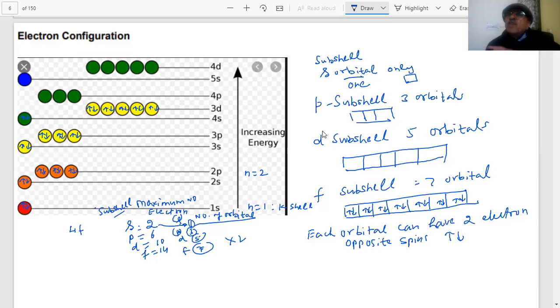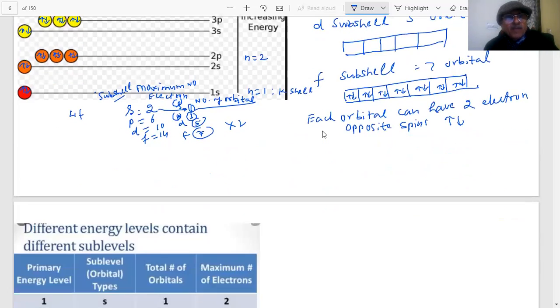It is not possible to go into detail on all the theory. Quantum mechanical theory has given us four quantum numbers, on the basis of which we build the distribution of electrons in an atom. So what is the minimum I can do? I will do that, because in full detail we cannot go as per your syllabus. Okay?